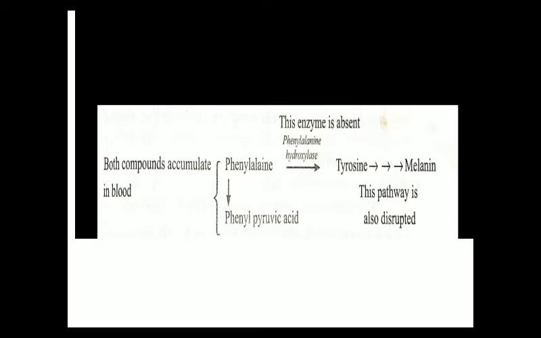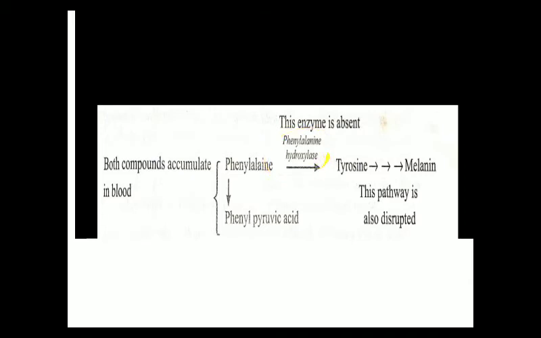So we will summarize phenylketonuria. Phenylalanine is the amino acid which gets converted into tyrosine in the normal process. And who converts phenylalanine into tyrosine? The enzyme phenylalanine hydroxylase. But in a person suffering from phenylketonuria, there is no synthesis of phenylalanine hydroxylase.